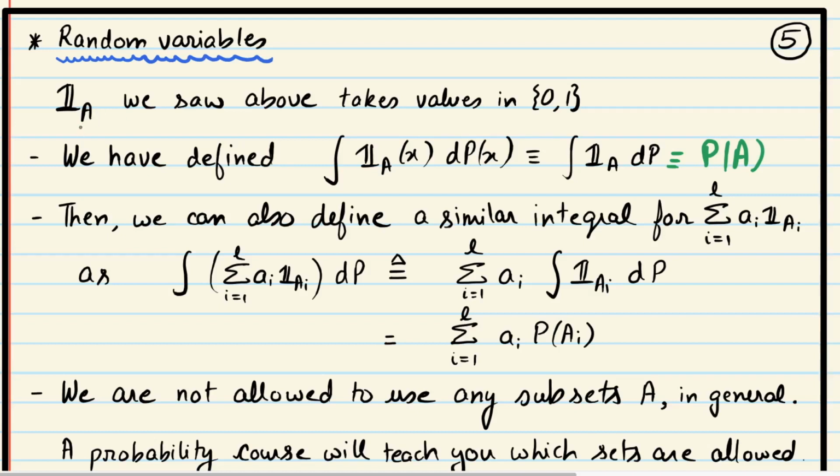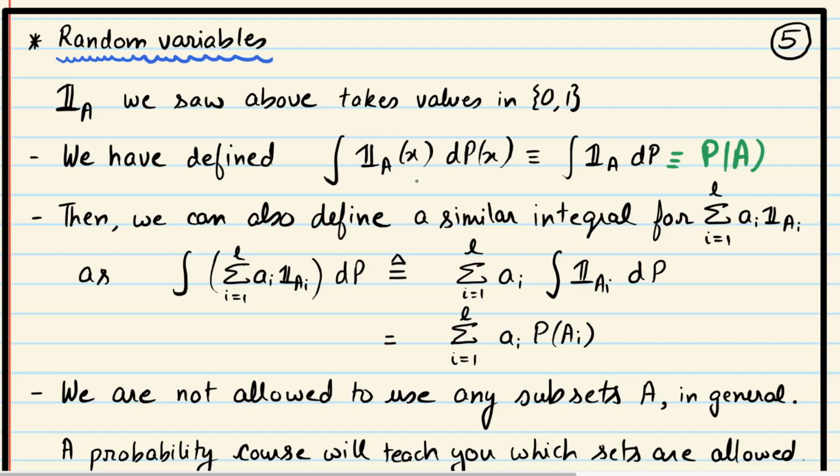Okay. And in that case, this random variable will be again binary. It will take value 0 or 1. When an even number appears, the value will be 1. When an odd number appears, the value will be 0. Right? And we can define this integral, which is the probability of an even number appearing, which is just half.